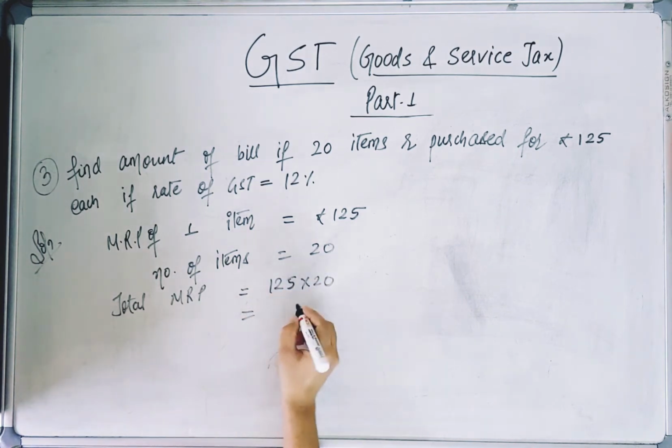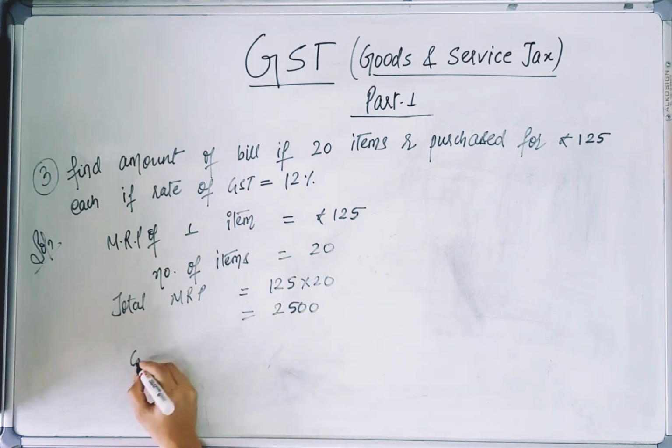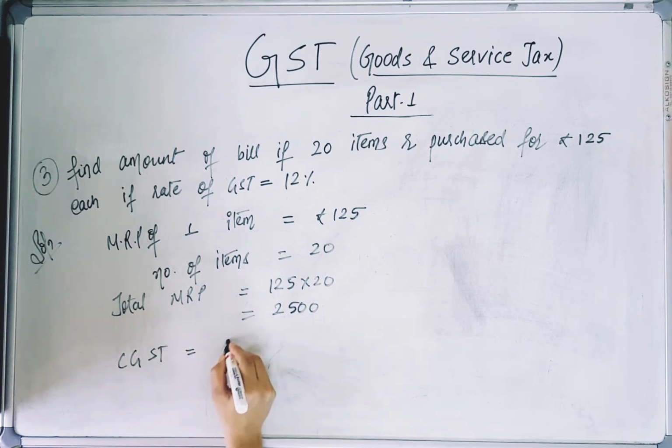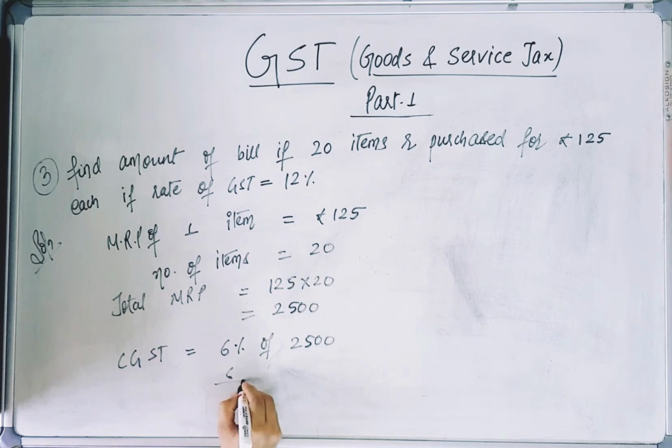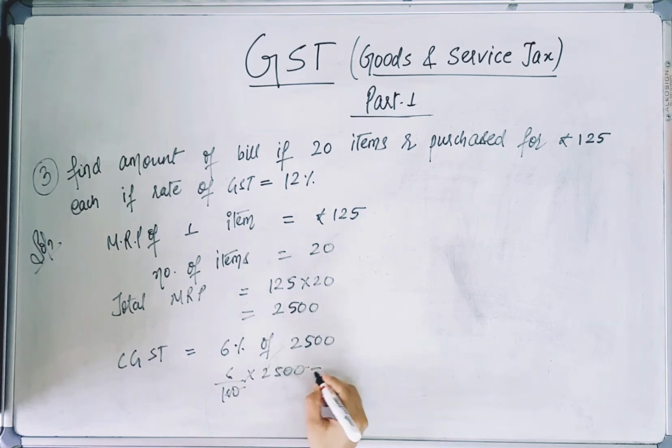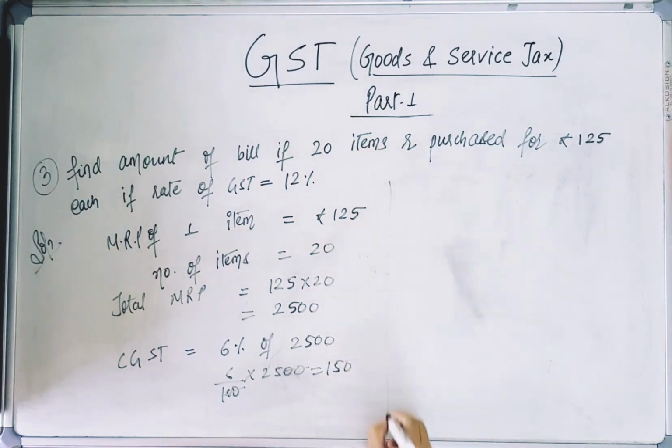If we multiply it, we get 2500. Now CGST will be 6% of 2500, 6 by 100 into 2500, 25 into 6 will be 150.